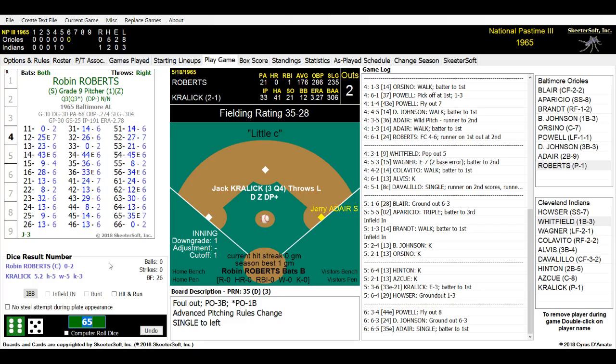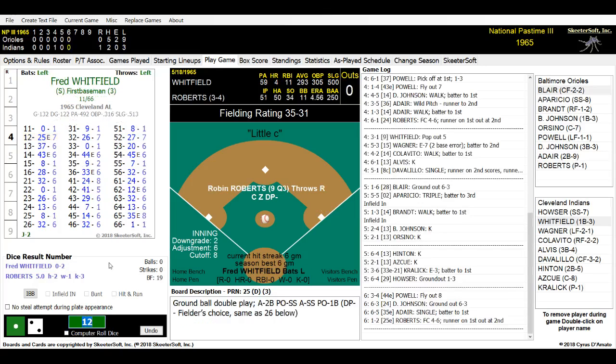Here's the pitch to Robin Roberts from Kralik. It is a 12. And Robin Roberts gets contact on the ball and hits it to our second baseman, who flips over towards short for the easy force. And that's the 3rd time that Robin Roberts has hit into a fielder's choice. And that is it for the 6th inning for the Orioles. No runs, 1 hit, 1 runner left on base. At the end of 5.5, it is Baltimore 0, Cleveland 1.